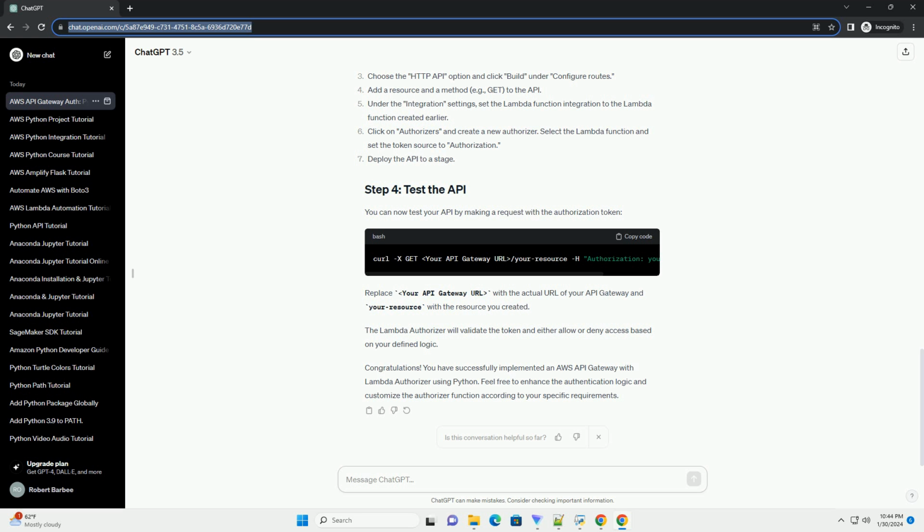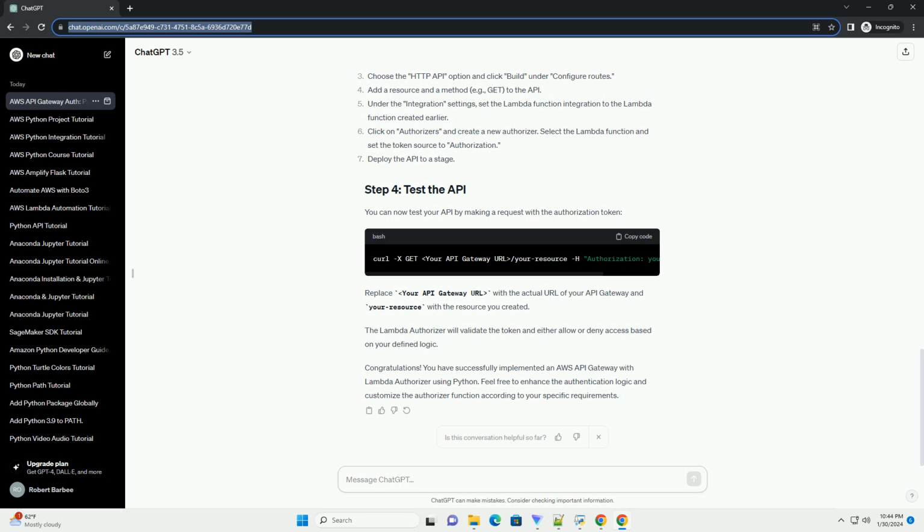Use the AWS CLI to create and deploy the Lambda function. Navigate to the directory containing authorizer_function.py and run the following commands. Replace your account ID and your execution role with your AWS account ID and the IAM role ARN that Lambda will assume. Now, let's create an API Gateway with a secured endpoint.